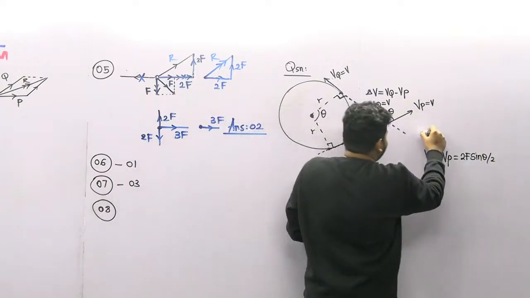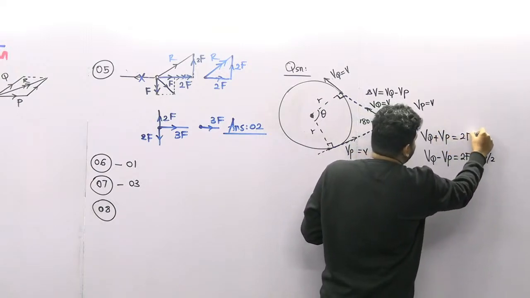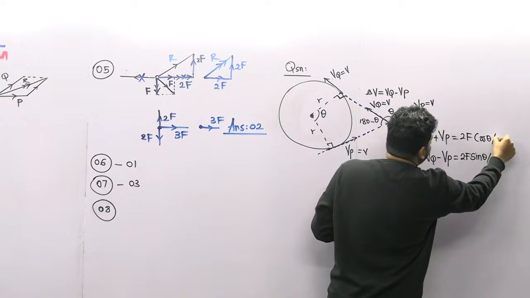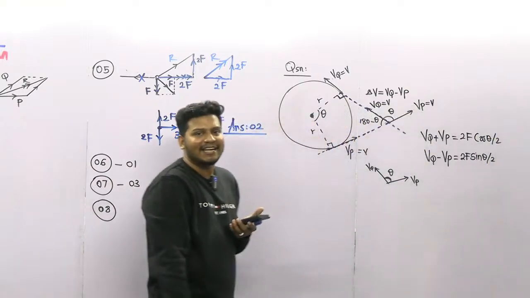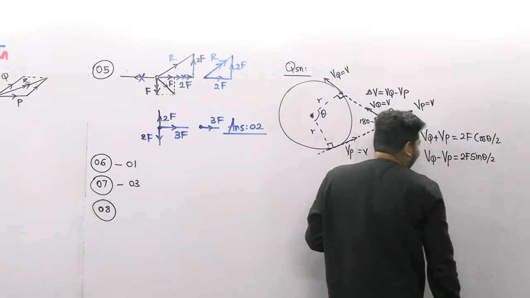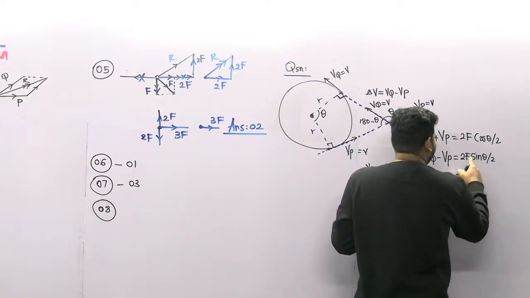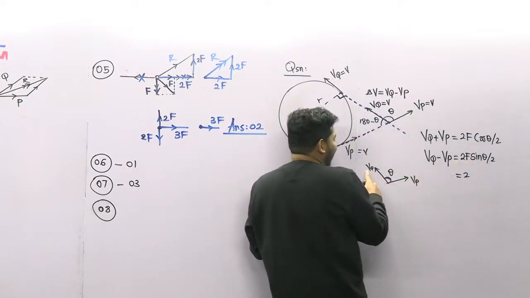VQ plus VP, the vector addition, we know is 2f cos theta by 2. So VQ minus VP is equal to 2f sine theta by 2, and here we can easily get the answer. For the f, we can use the velocities.